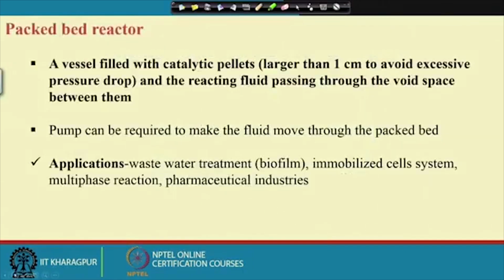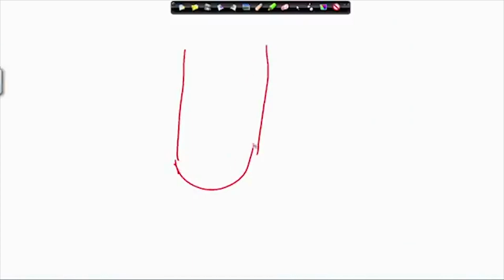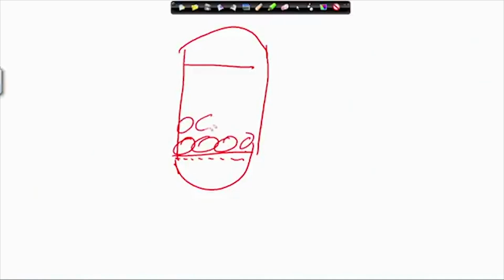Now, let me discuss the packed bed reactor. Let me show you the packed bed reactor. Suppose this is a packed bed reactor, the tubular, cylindrical reactor, and this is a perforated disc, and here you pack the solid material like this.